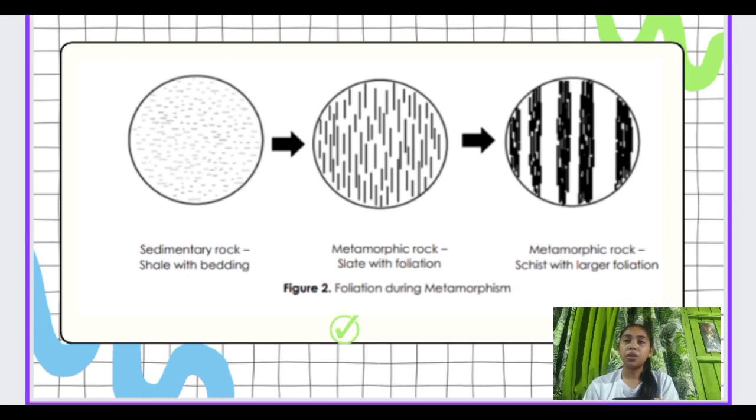The diagram in the middle represents minerals in slate, a low-grade metamorphic rock from the original rock shale, with mica crystals orientated perpendicularly to the direction of the pressure. The minerals in higher grade metamorphic rocks, with very evident foliation, are represented by the diagram on the far right, which shows larger bandings of minerals caused by even greater pressure.